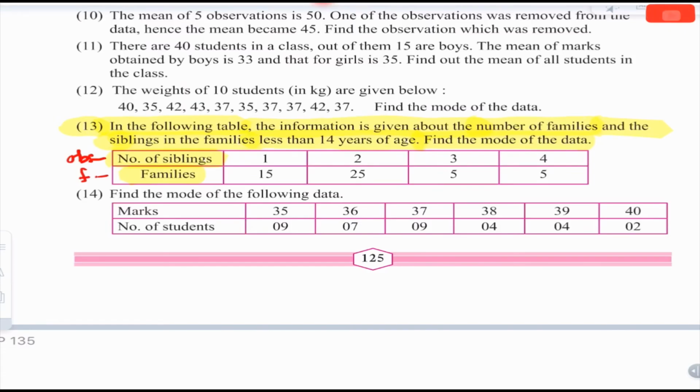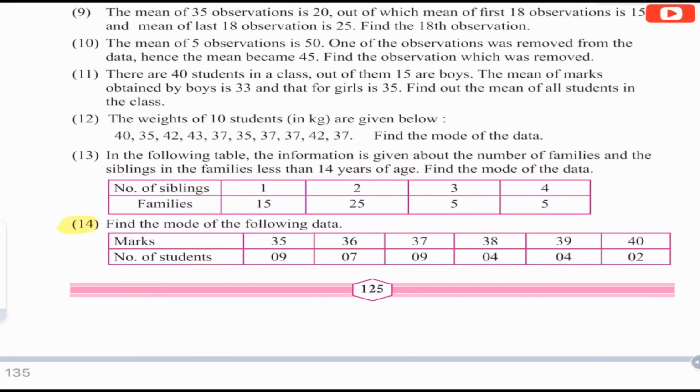So, in this case, what is mode? Mode is an observation with maximum frequency. So, which frequency is maximum? 25. Corresponding observation is 2. So, 2 is the mode. Once again, to revise, here this is called as discrete frequency distribution for which the table is given. Here mode is an observation with maximum frequency. The observation 2 has maximum frequency, that is 25.